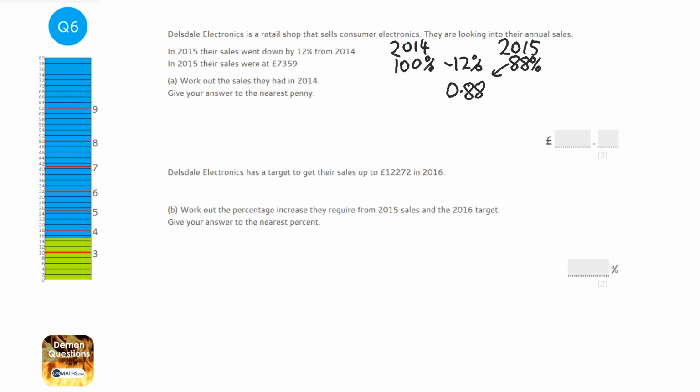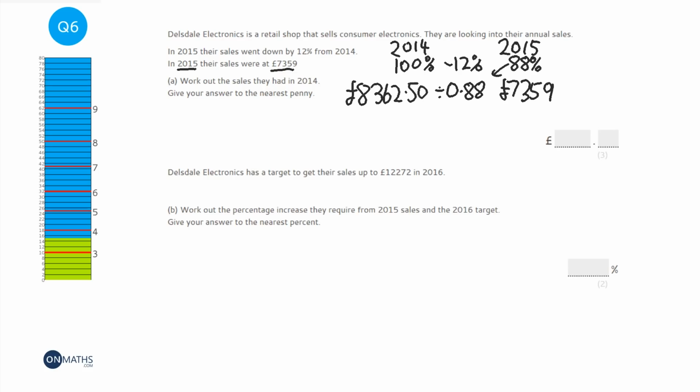But in this question, we're given the 2015 sales, so we're given this one here. So we want to work backwards. So I'll get my calculator, 7,359 divided by 0.88, and that gives me £8,362.50.